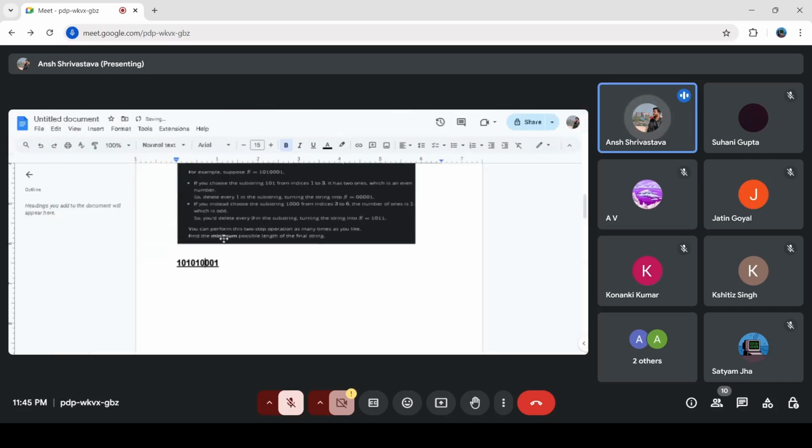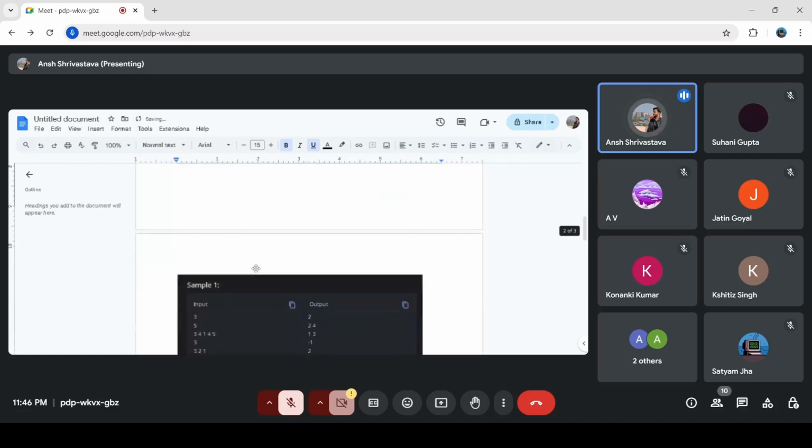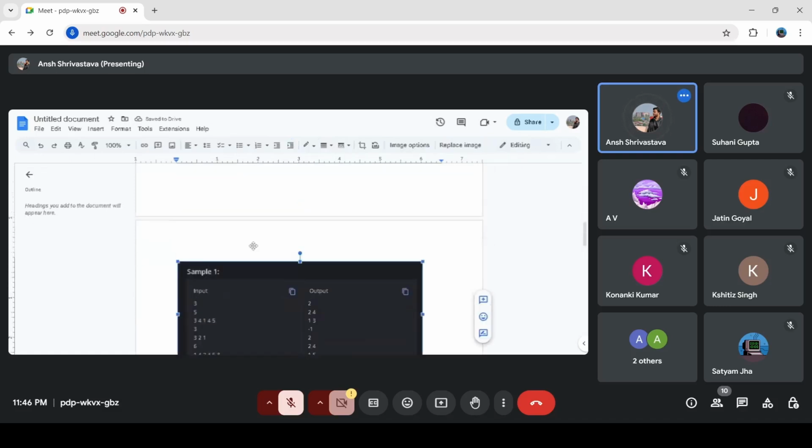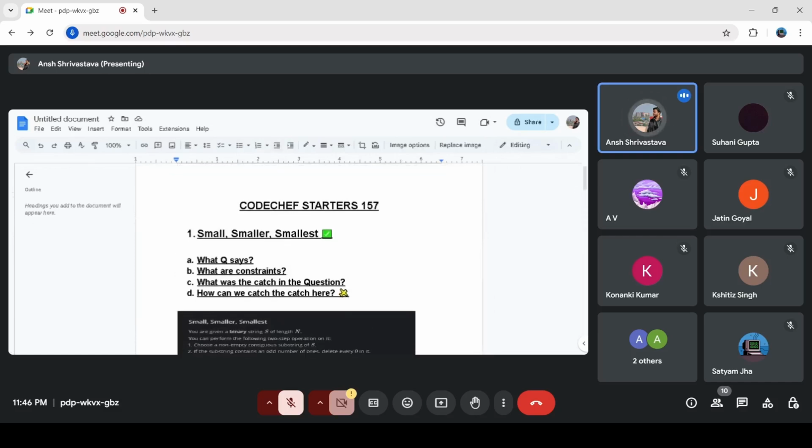And the objective of this question is to find the minimum possible length of this string s. So I have taken these sample inputs. Just a second, I'll open that.